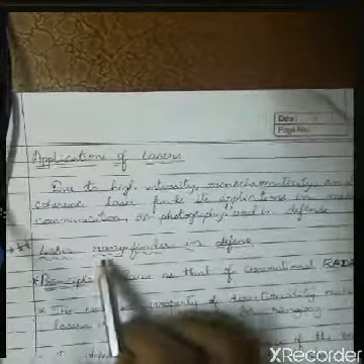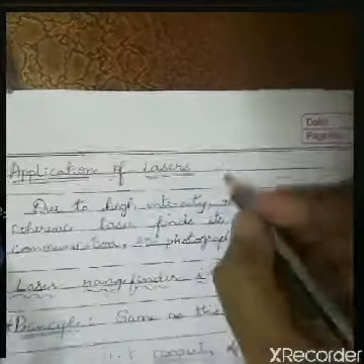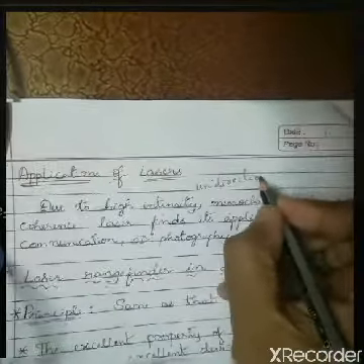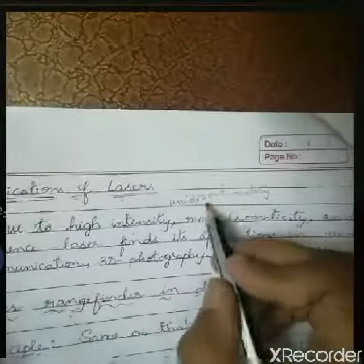The reason why the laser rangefinder is used in defense is because of its high intensity and also unidirectionality. This is one of the properties I have mentioned earlier, that is, unidirectionality or being highly directional. Due to this property, it is used as a laser rangefinder in defense.